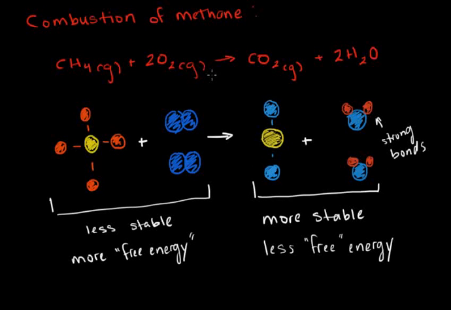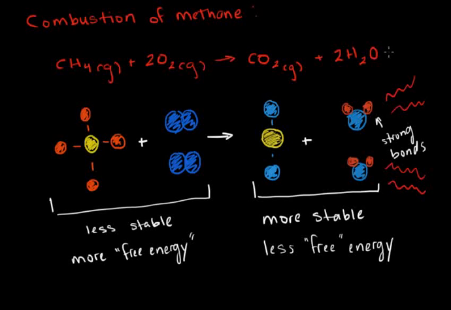If you think about what we know about the combustion of methane, combustion is essentially just fire, and fires tend to give off a lot of heat. It's the same thing in this reaction. Whenever we add oxygen gas to methane and they react, in addition to carbon dioxide and water, we produce a heck of a lot of heat. And heat, we know, is just energy. It's just energy moving in the universe.